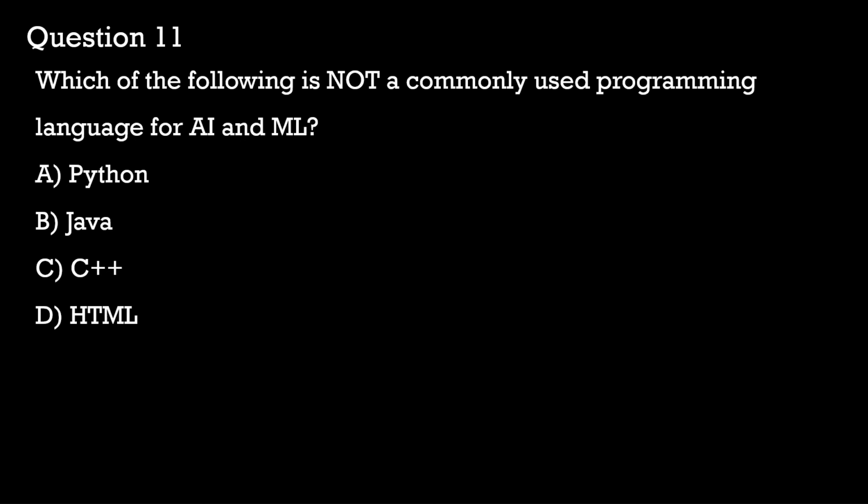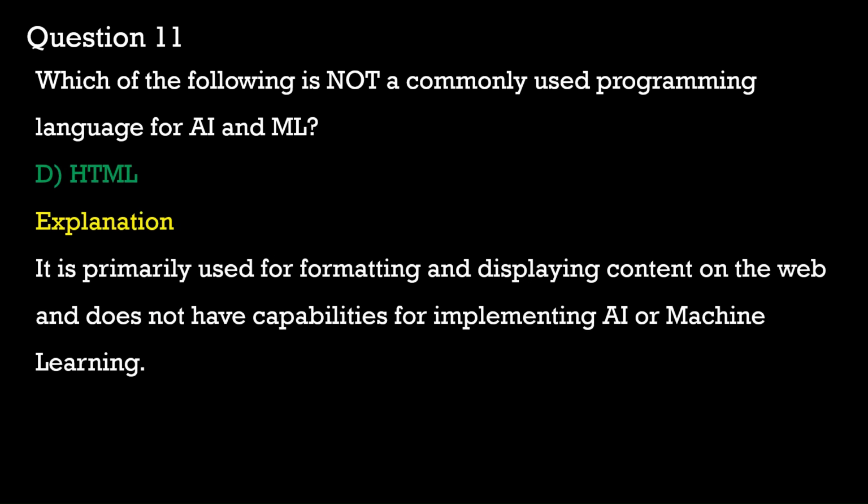HTML, or Hypertext Markup Language, is a markup language that is used for creating and structuring web pages. It is not a programming language. It is rather used for formatting and displaying content on the web, but it does not have the capability for implementing artificial intelligence or machine learning. So, option D, HTML, is not used in programming for artificial intelligence or machine learning.